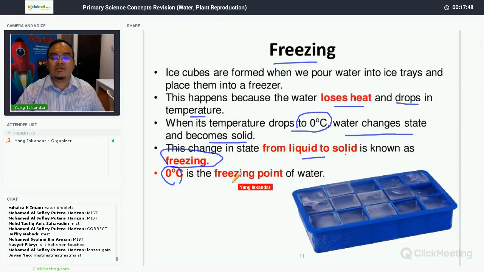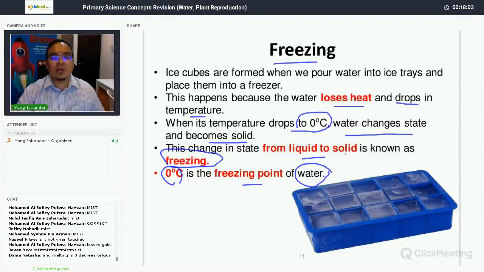Now take note, this is the freezing point of pure water. It's at 0 degrees Celsius. If the water is not pure, if it's contaminated or if you add some substances, say salt or sugar, the freezing point will not be 0 degrees anymore.